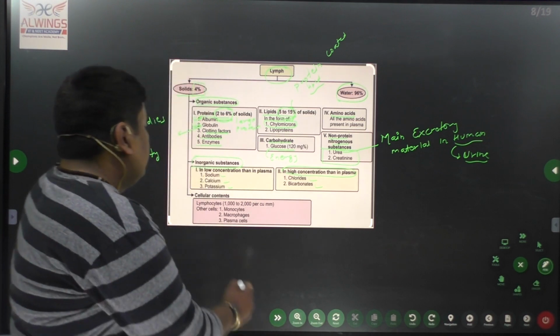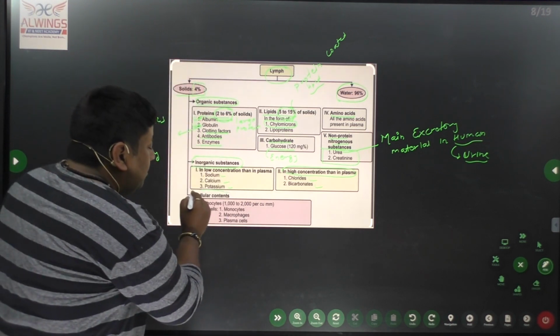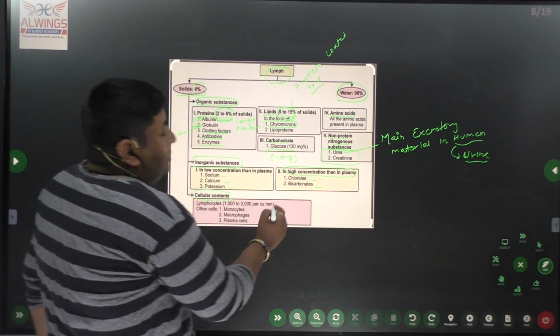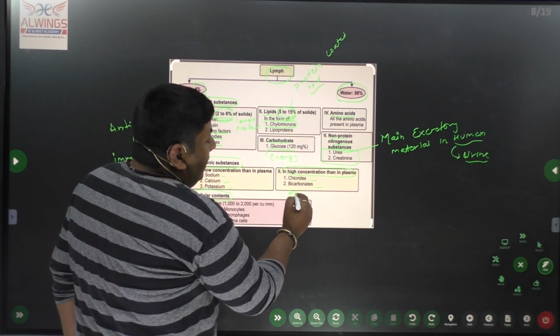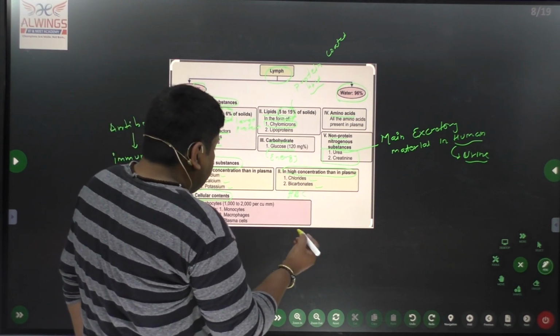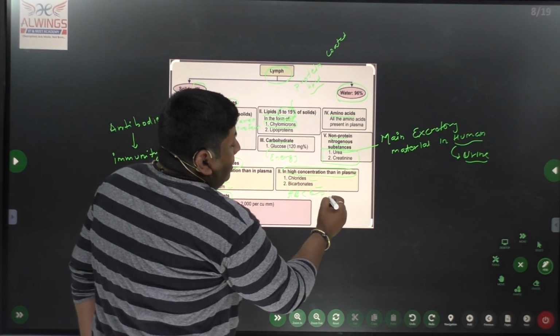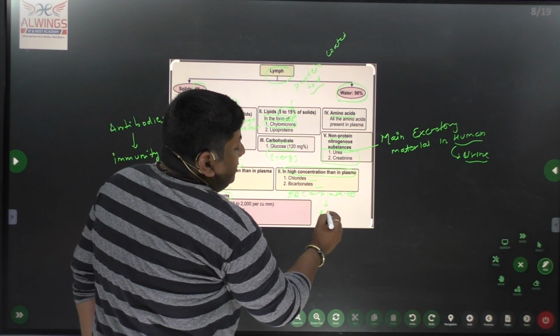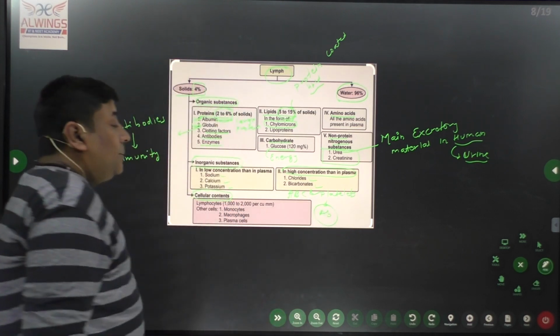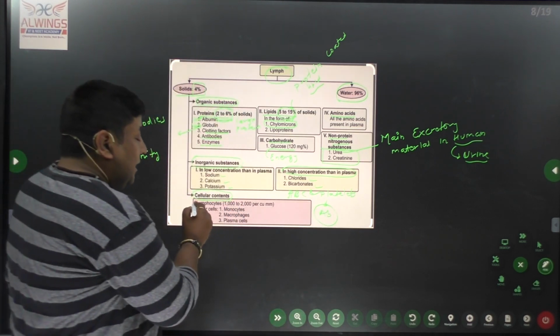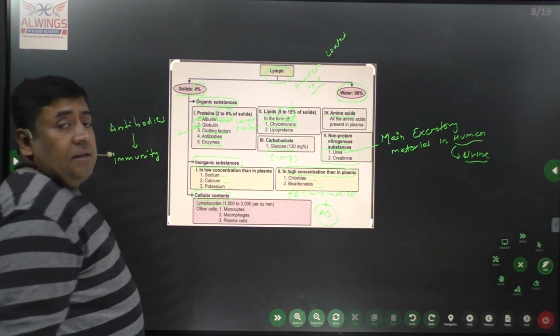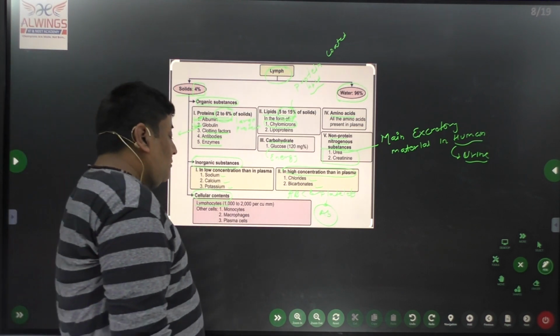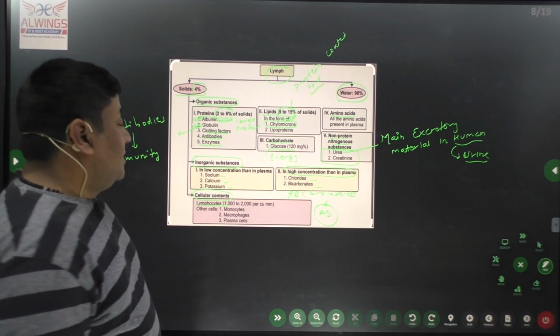Okay. Then it contains some cellular content. RBC and platelets are absent. So what does it contain? It contains lymphocytes, which are a type of leukocyte, white blood cells.